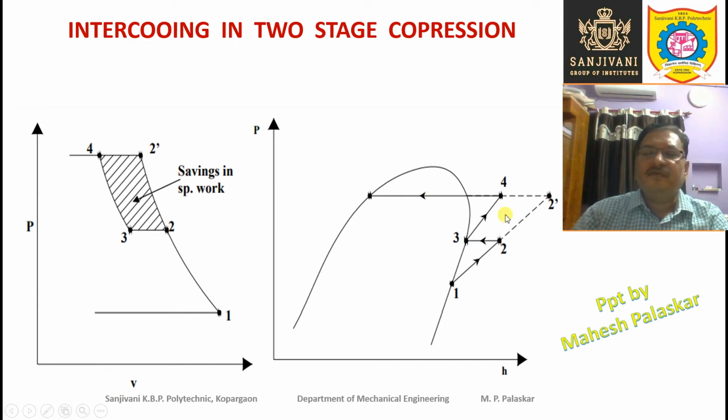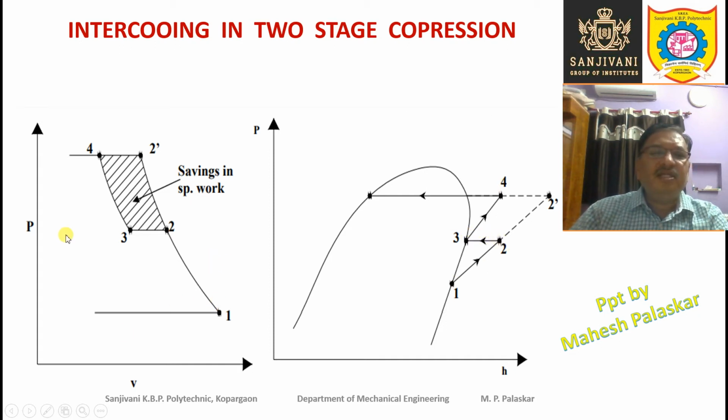So 3 4, this line indicates the process of compression at the higher level, that is the second stage, higher stage compressor, right? So these are the two steps, 1 2 and 3 4. 2 3 is intercooling, right?